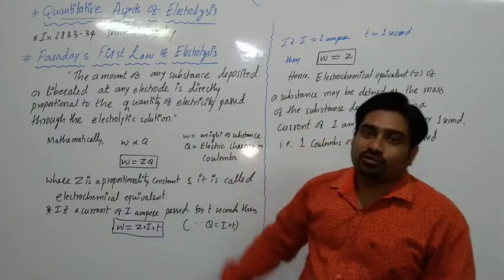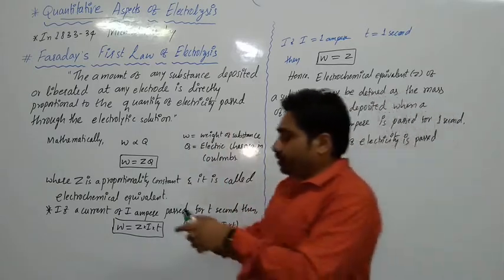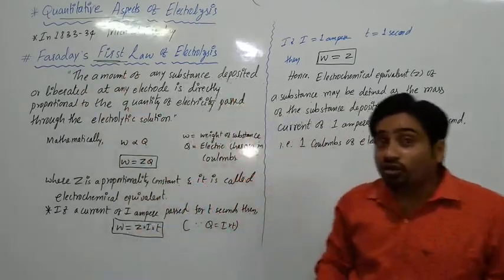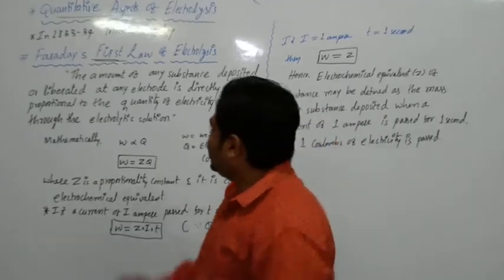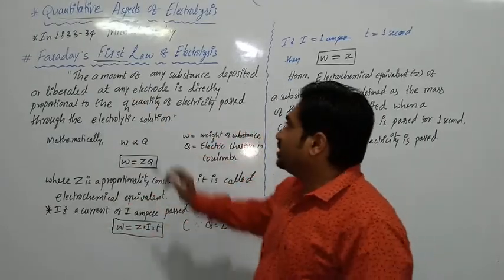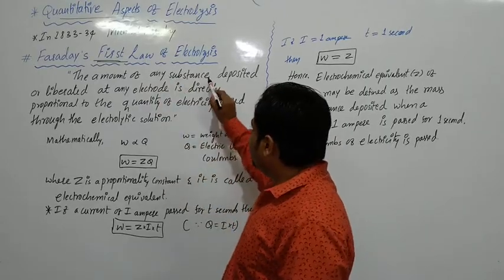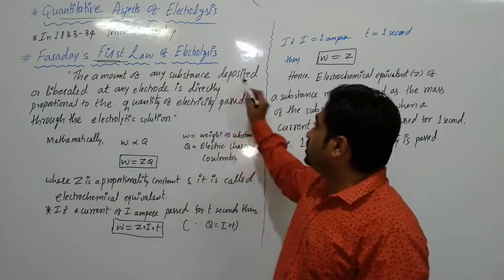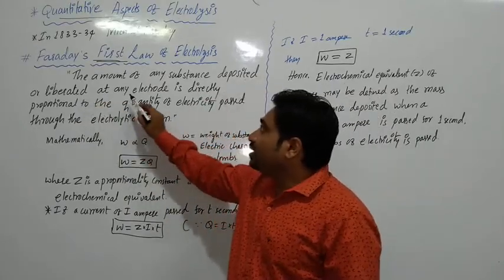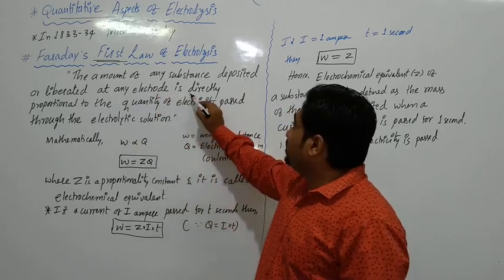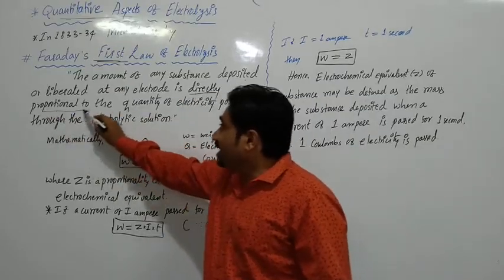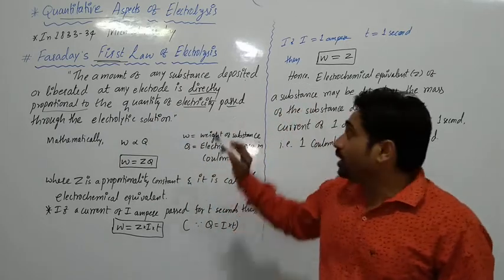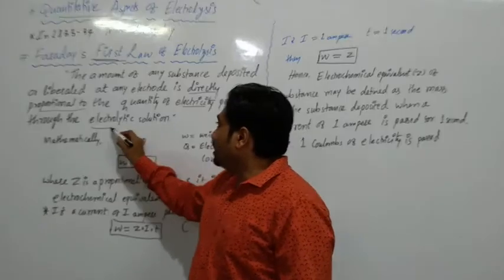So now we are going to deal with those laws. In this video we are going to deal with Faraday's first law of electrolysis. Let's go directly to the statement. What it tells: the amount of any substance deposited or liberated at any electrode is directly proportional to the quantity of electricity passed through the electrolytic solution.